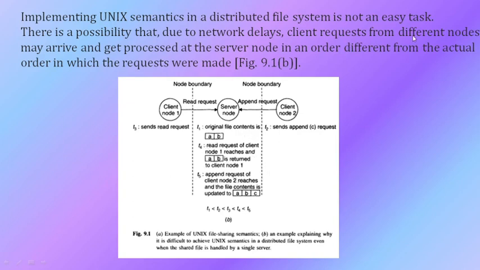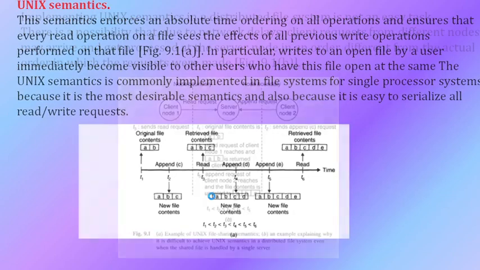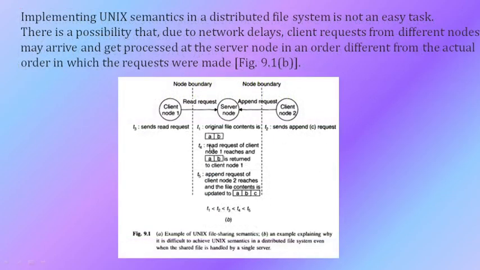We will have multiple nodes in distributed systems, no? Like that, different nodes will send different client requests and they get processed at the server node in an order different from the actual order. Actual order may be T1, T2, T3 like that what we have seen earlier, but they will be processed in a different order.